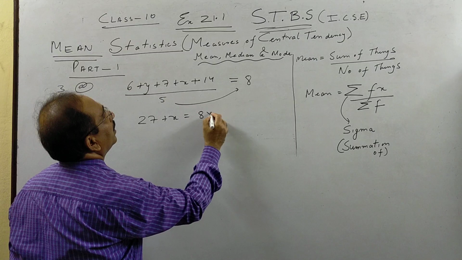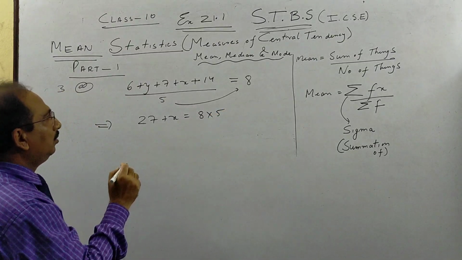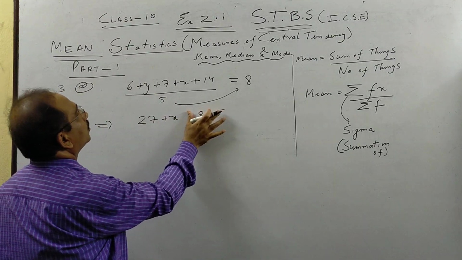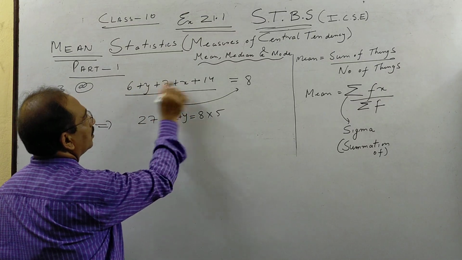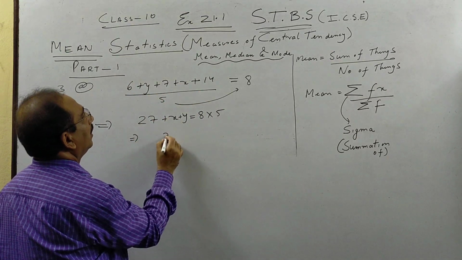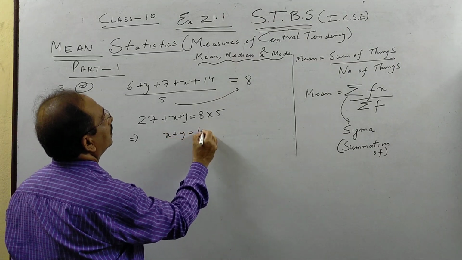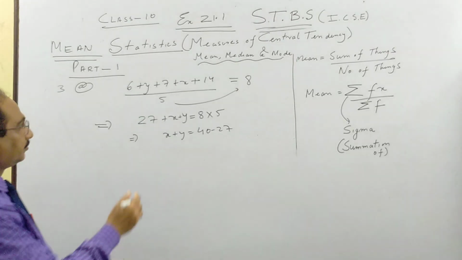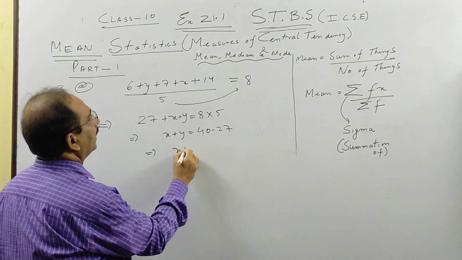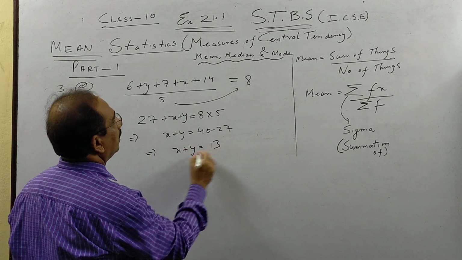This 5 goes up into 5. So, and here will be y also. So if you see 27 plus x plus y is also there. So what do we get? x plus y, this is 40 minus 27. So what we have? x plus y is 13.